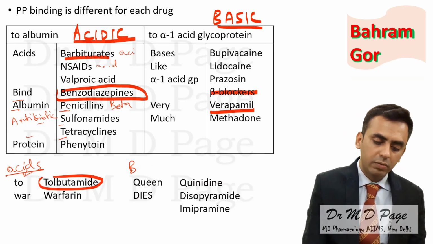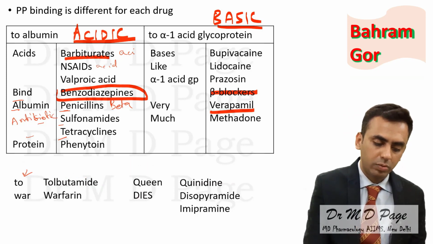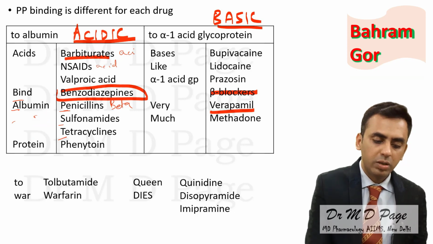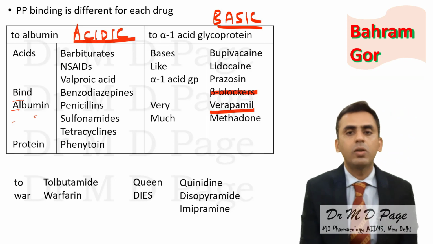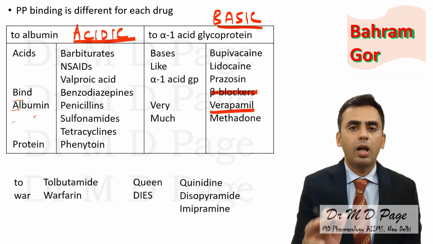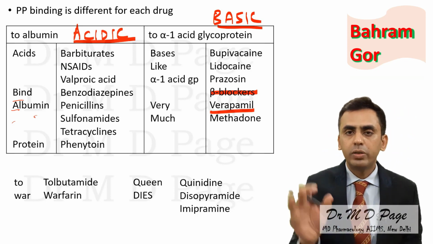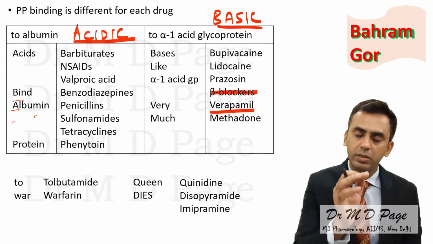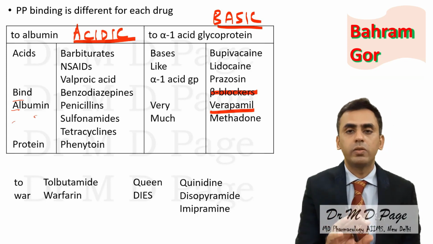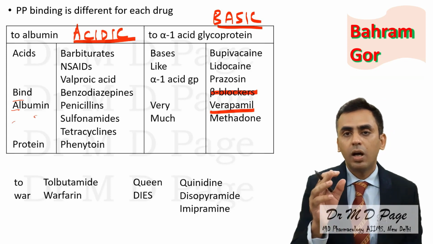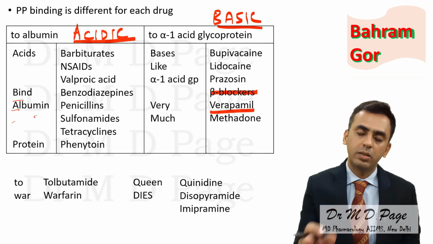So what will happen if the drugs are highly plasma protein bound? They cannot be removed by dialysis. But in general pharmacology you have to remember there are always exceptions. If I say only lipid soluble drugs cross the membrane, there will be some exception. Water soluble drugs don't cross the plasma membrane, but there will be exceptions.